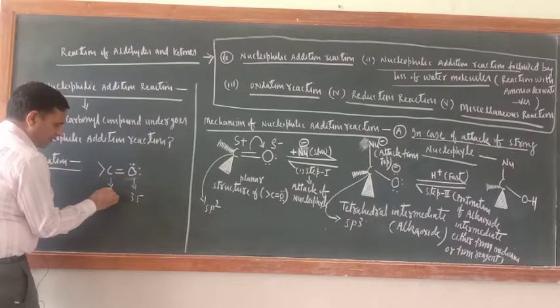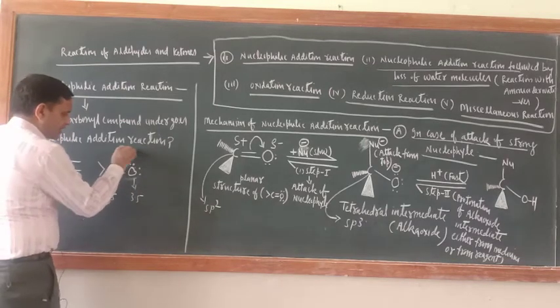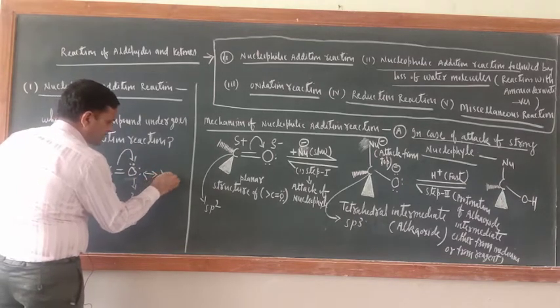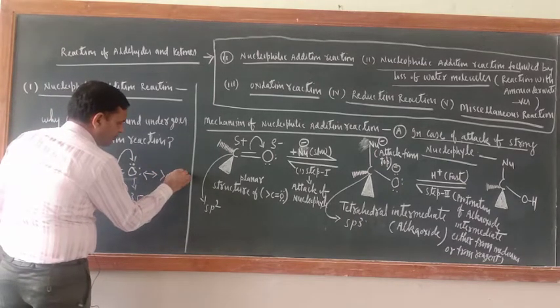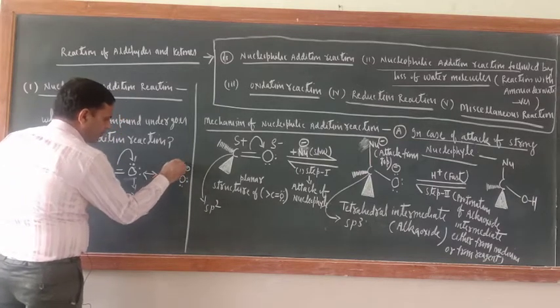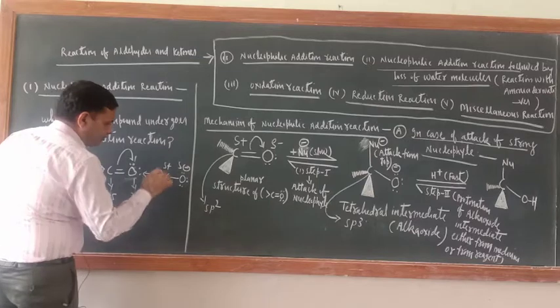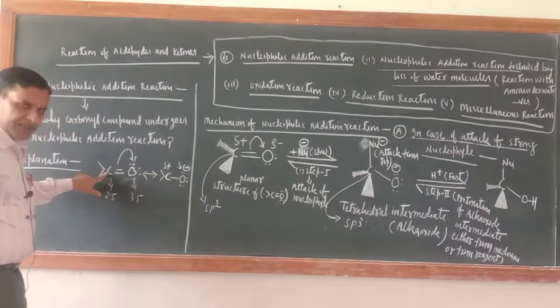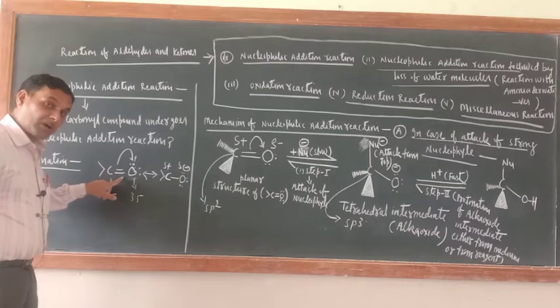What is the electronegativity of carbon? 2.5. So this electron will be shifted to this side. So now you will have such kind of structure. Now 2, 4, 6 electrons here, and now carbon will have a slightly positive charge. So this is known as the carbonyl carbon, and this is the carbonyl oxygen.